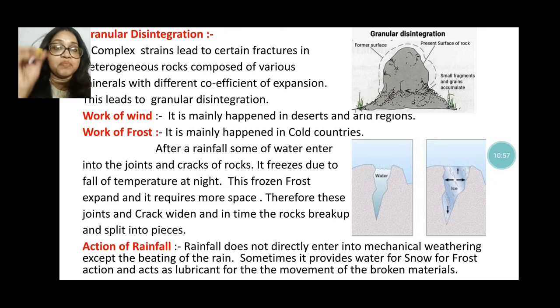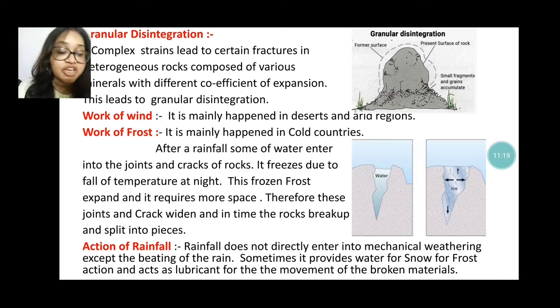They break down into small pieces. So remember this process of weathering is very common in heterogeneous types of rock, that is in granular disintegration.